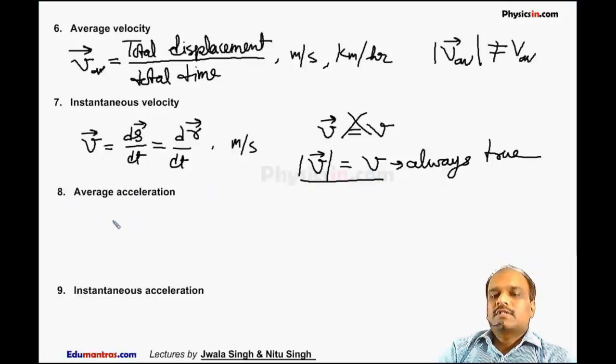Next one is average acceleration. Average acceleration is defined as the total change in velocity, meaning final velocity minus initial velocity, divided by time.